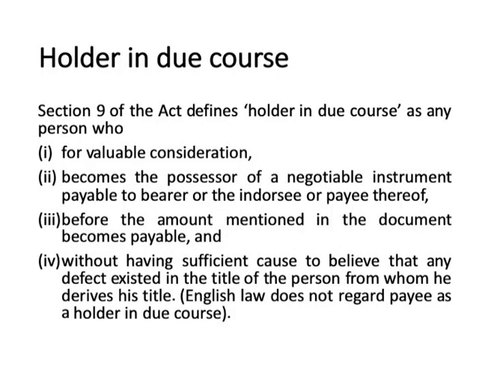Now, the last concept that we need to understand is holder in due course. Who is a holder in due course? Section 9 of the Act defines holder in due course as any person who for valuable consideration becomes the possessor of the negotiable instrument and before the amount mentioned in the document becomes payable.